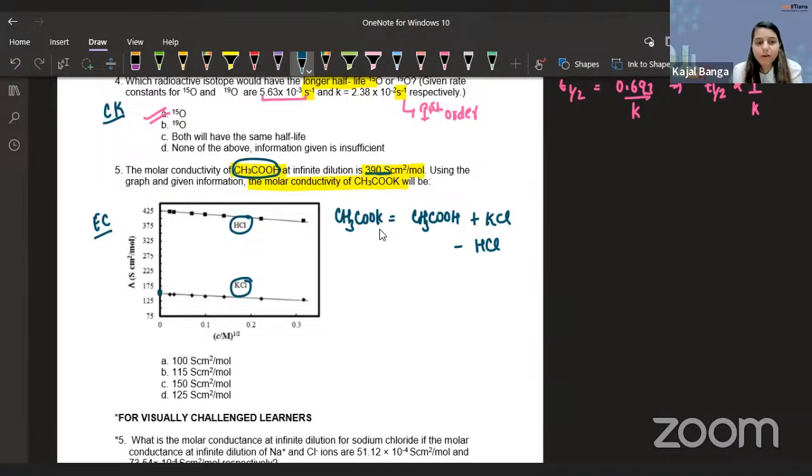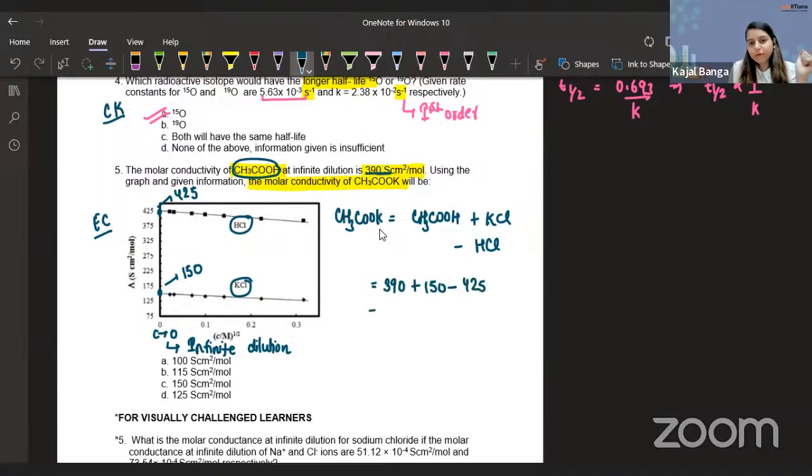So look, this particular value is the one for KCl. If you observe the curve carefully, it is 150. And this particular value over here, where the curve meets the y-axis, is 425. Because at this point the concentration tends to 0, and that is the point of infinite dilution. Perfect, I got everything. Just put in the values: 390 plus 150 minus 425. So guys, what will be the answer? 390 plus 150 minus 425.